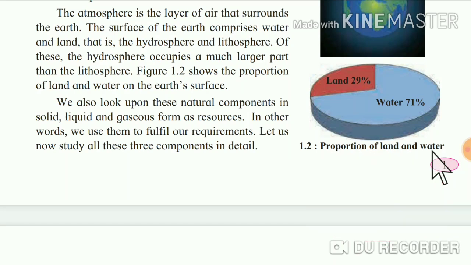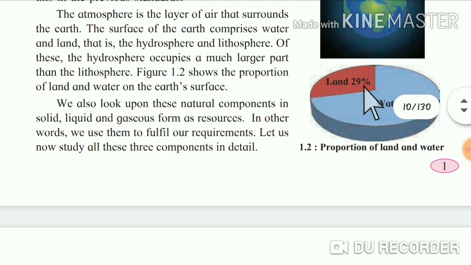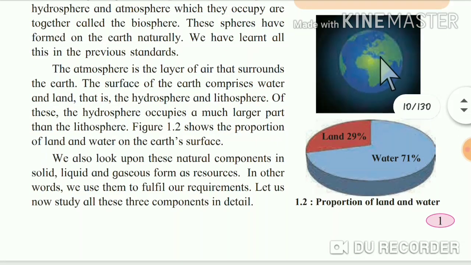Okay. So see, of the total earth, water is present 71%, and land is present 29% only. Okay. And the sphere of our earth is shown to you over here. Observe these figures.